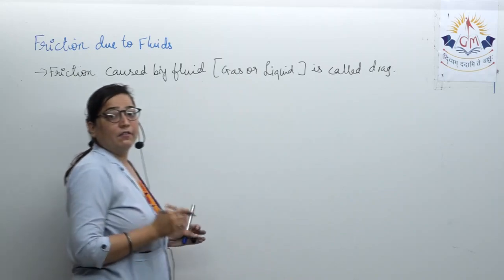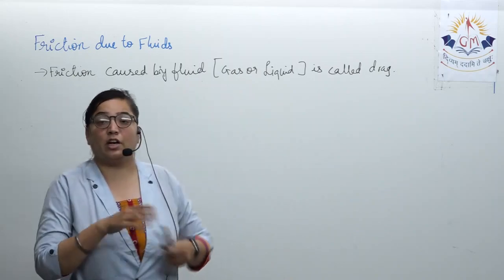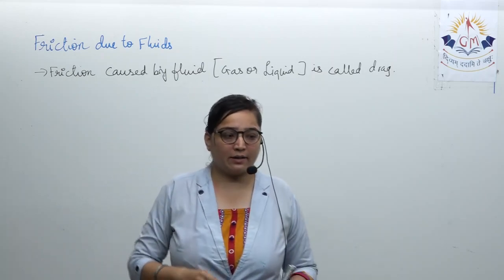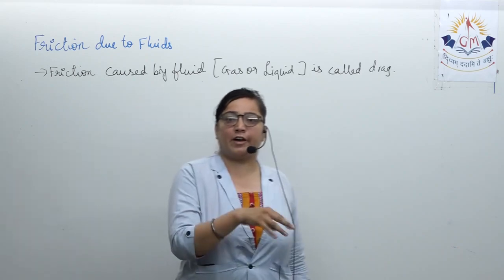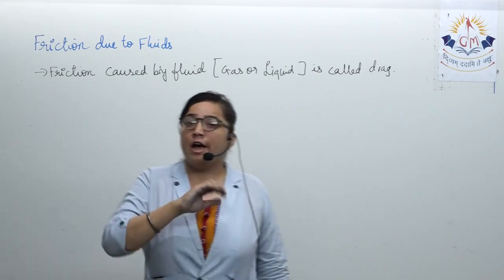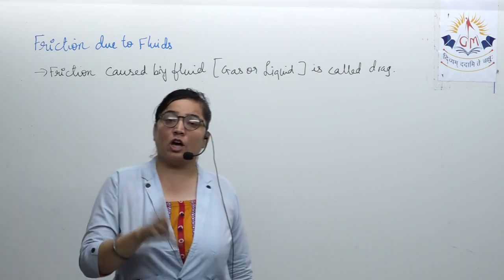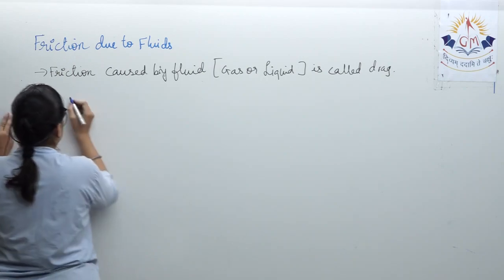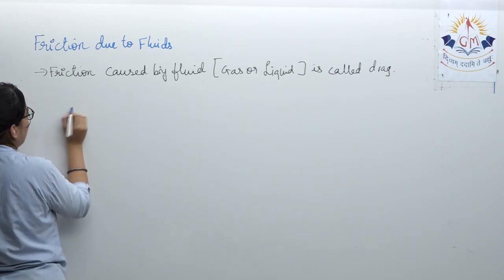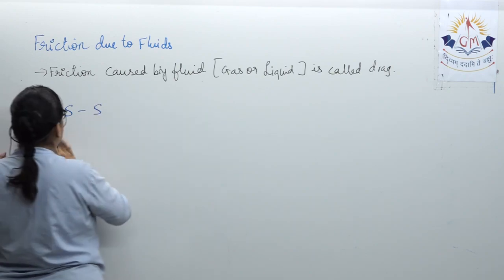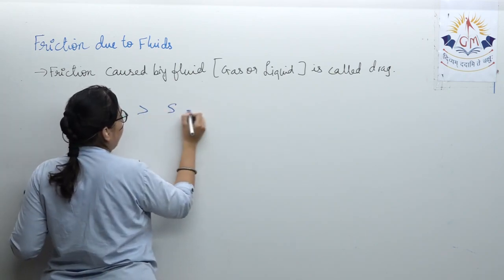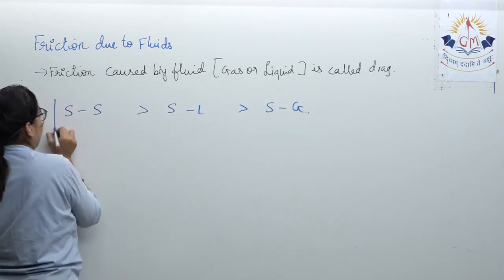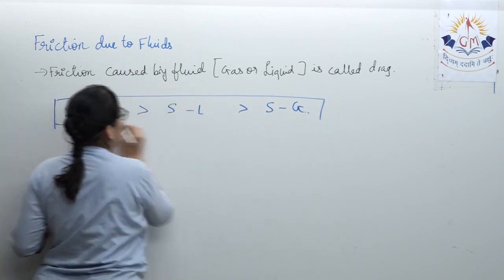Okay, and friction is existing everywhere, that means in the liquids, in the gases, as well as in the solids. As you saw in the last chapter, that pressure is everywhere, in the liquids, in the gases, in the solids. In the same way, friction is also everywhere. Now remember that frictional force between two solids is greater than between a solid and a liquid, and hence greater than between a solid and a gas. This is a very important parameter.